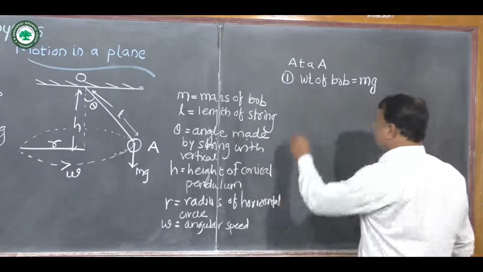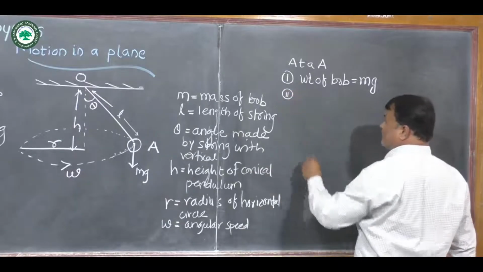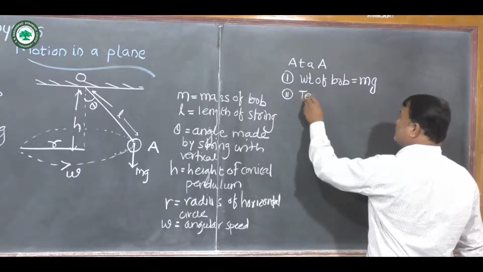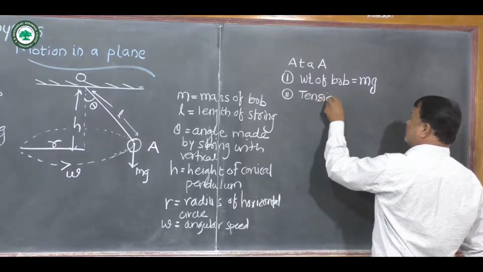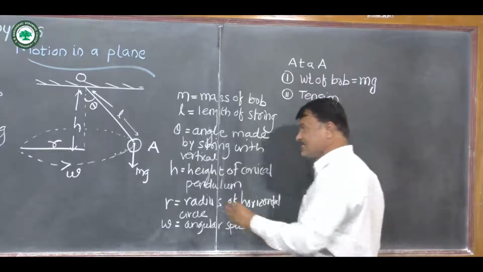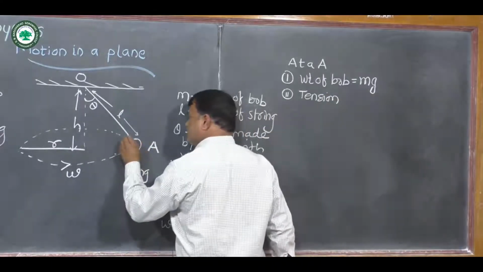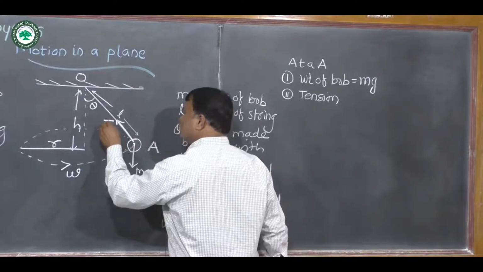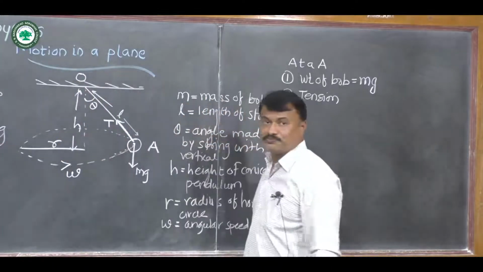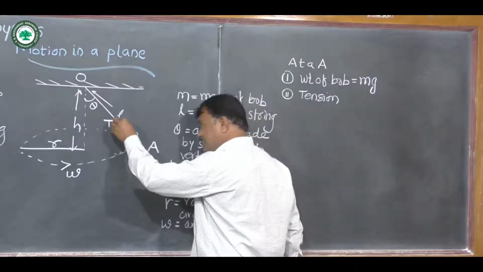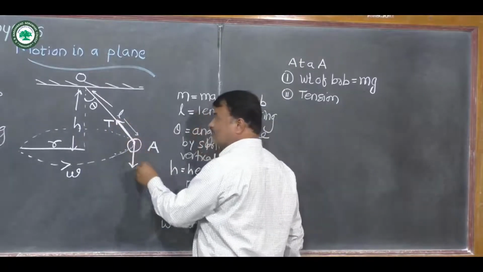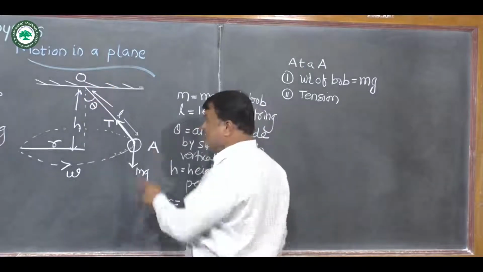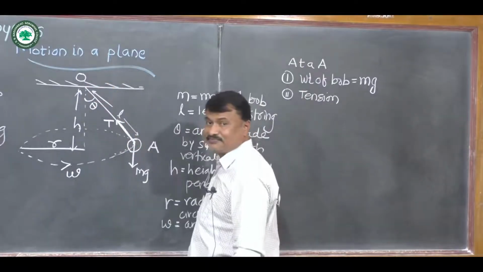Now there is another force acting on the bob when it is at position A, and this force is tension in the string. It is along the string, directed towards the point of suspension O. So this is the direction of tension in the string.